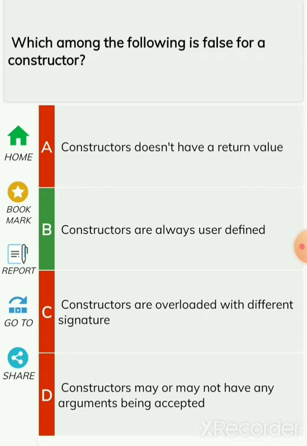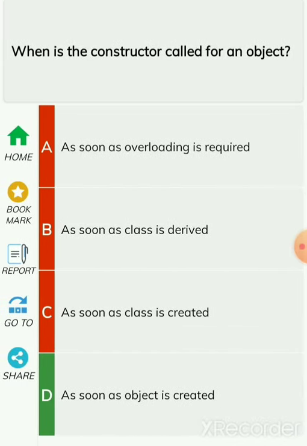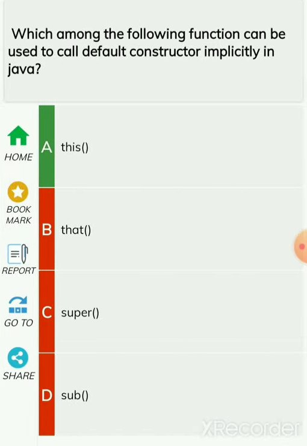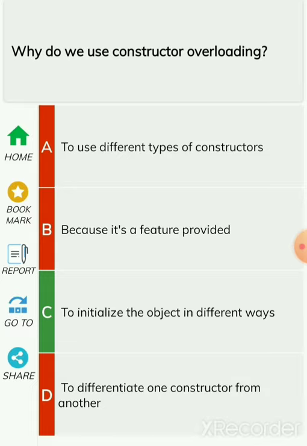Which among the following is false for a constructor? Constructors always use define. When is the constructor called for an object? As soon as object is created. Which among the following function can be used to call default constructor implicitly in Java? This function. Why do we use constructor overloading? To initialize the object in different ways.